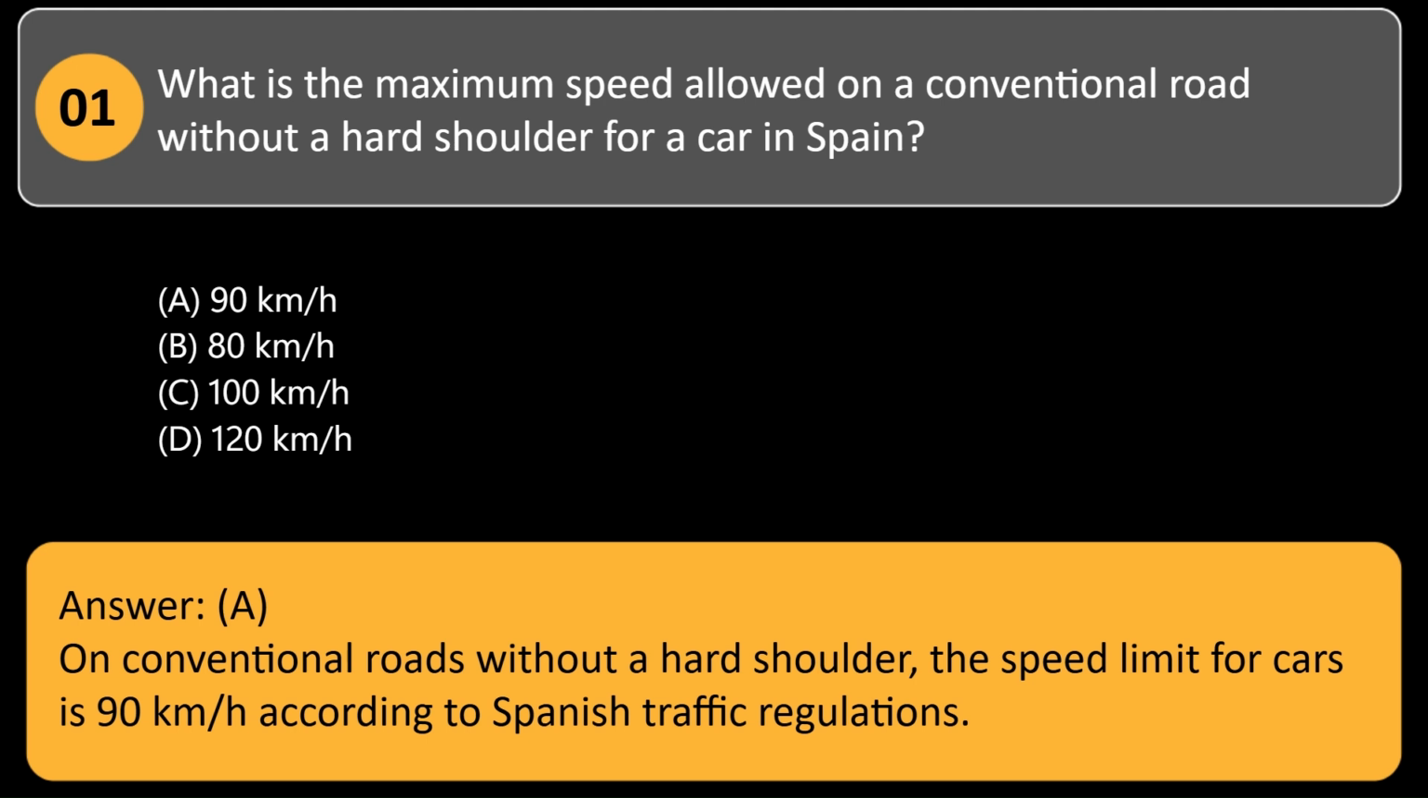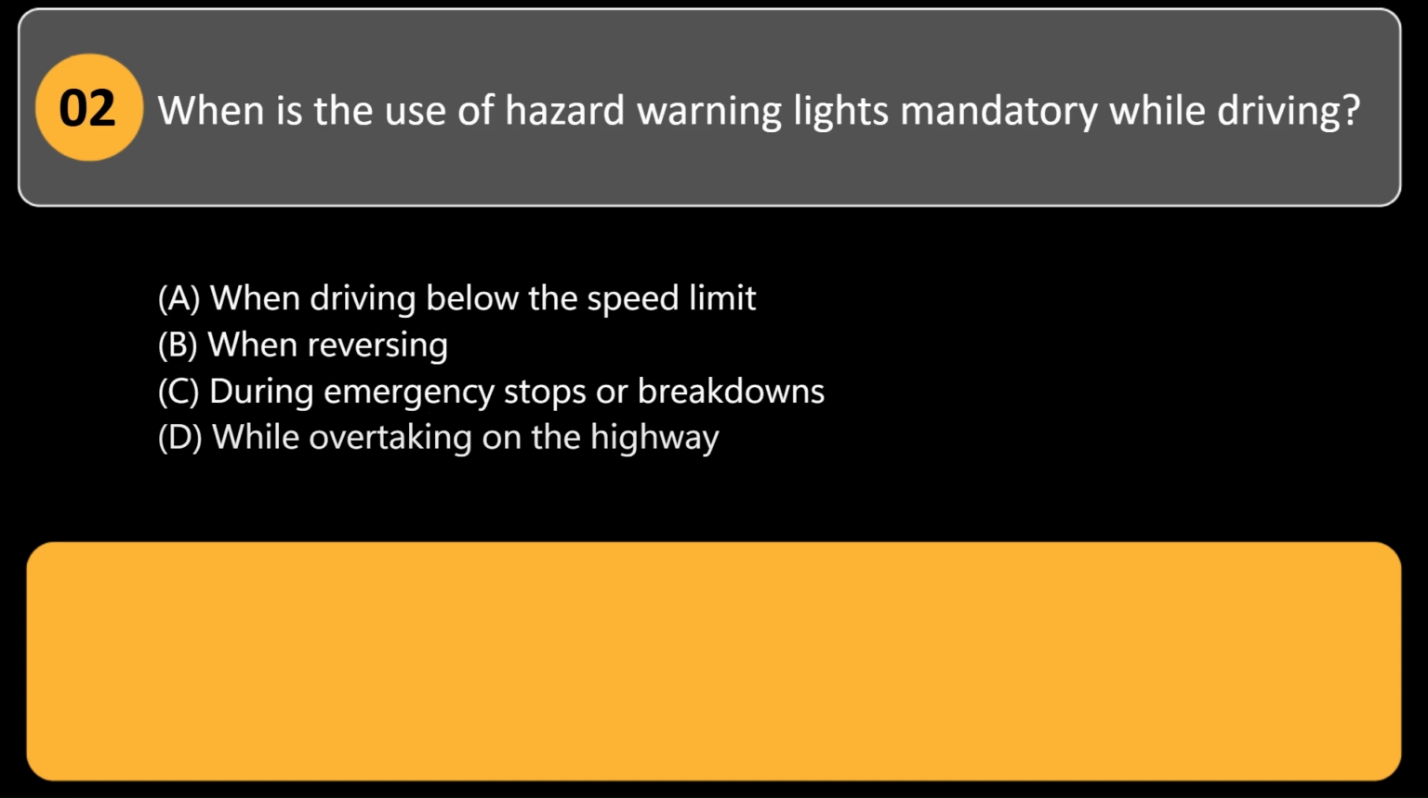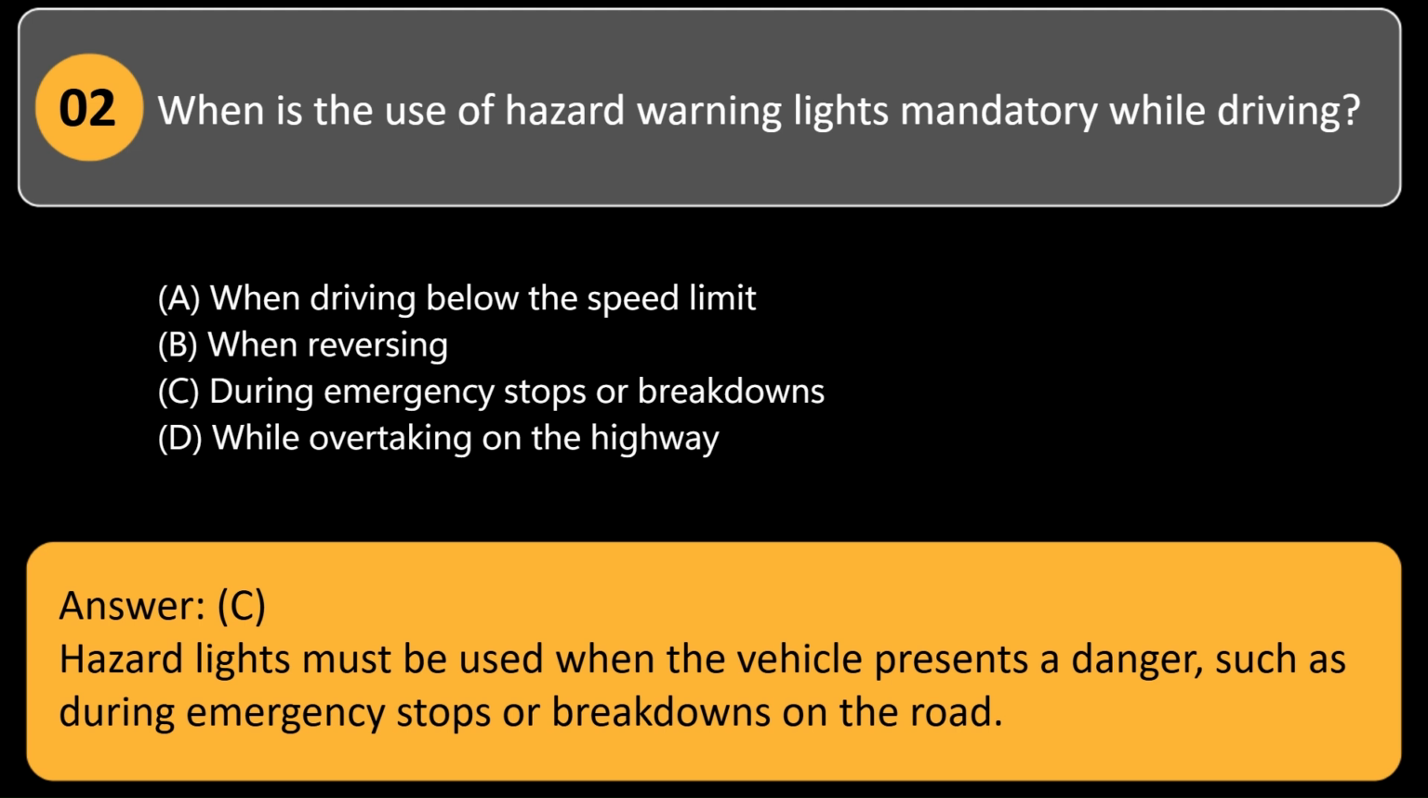When is the use of hazard warning lights mandatory while driving? A. When driving below the speed limit. B. When reversing. C. During emergency stops or breakdowns. D. While overtaking on the highway. Answer, C. Hazard lights must be used when the vehicle presents a danger, such as during emergency stops or breakdowns on the road.